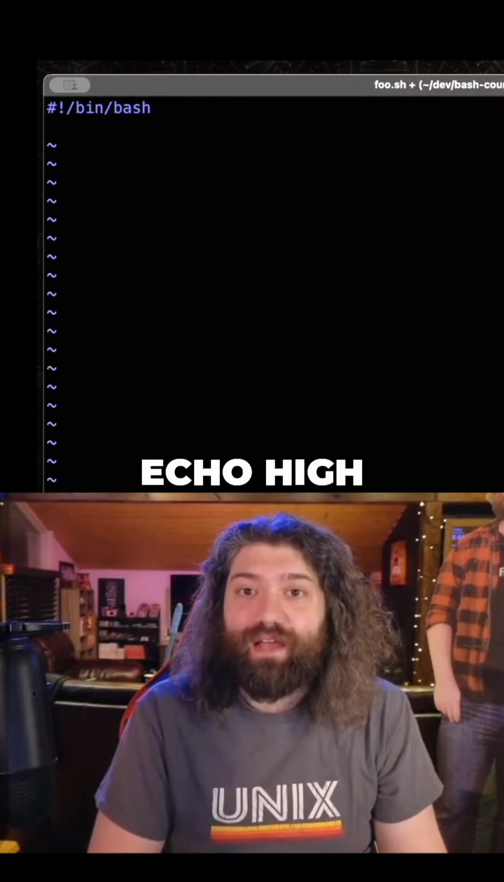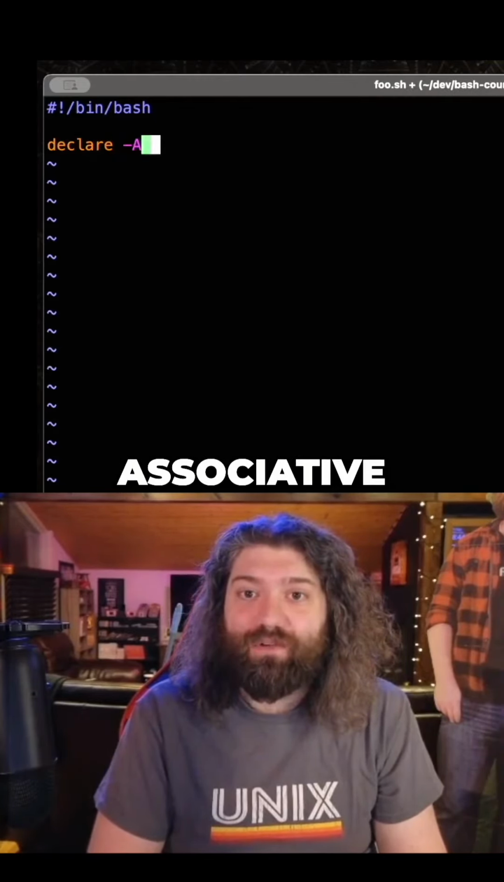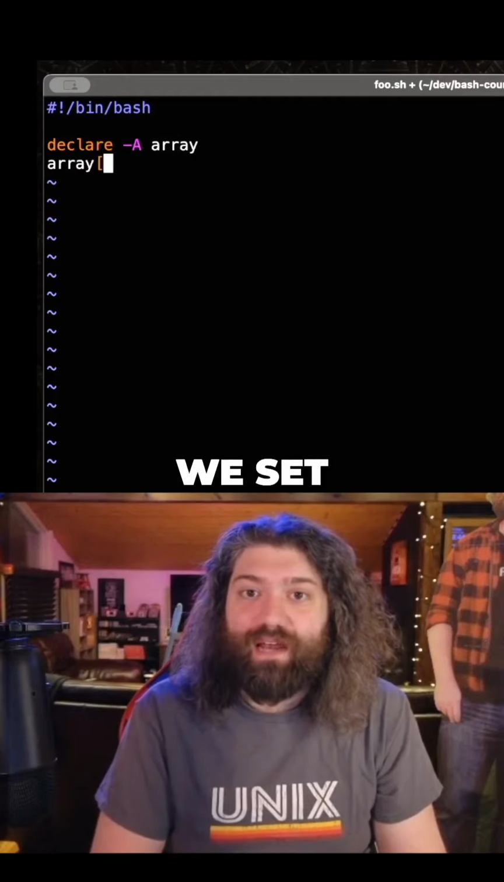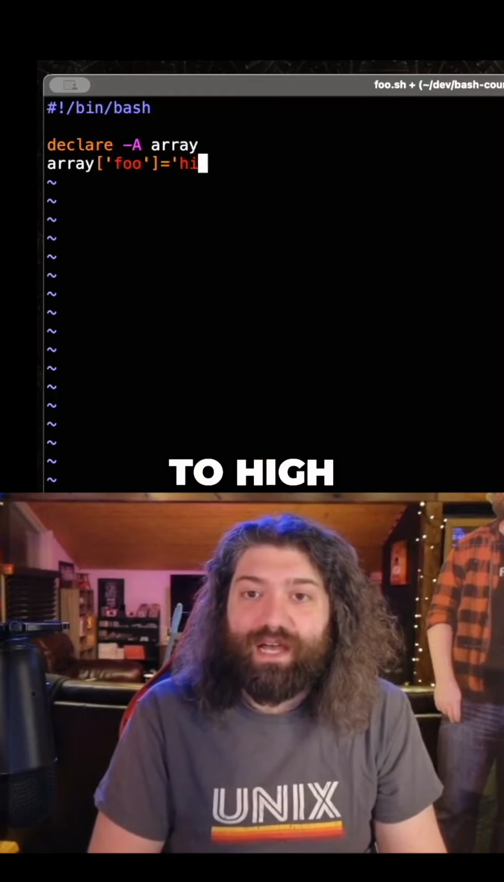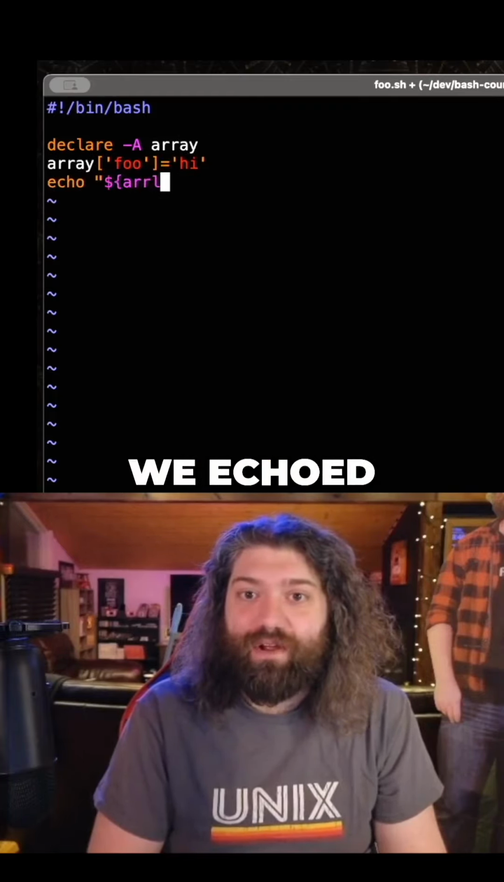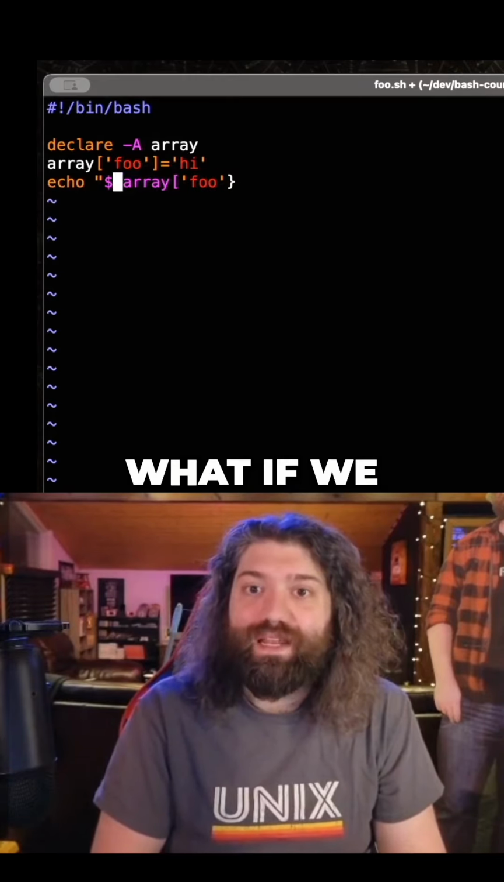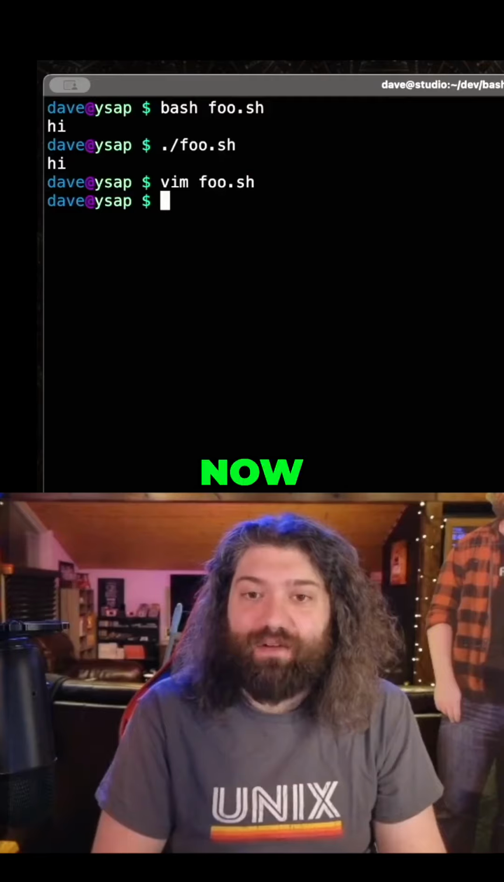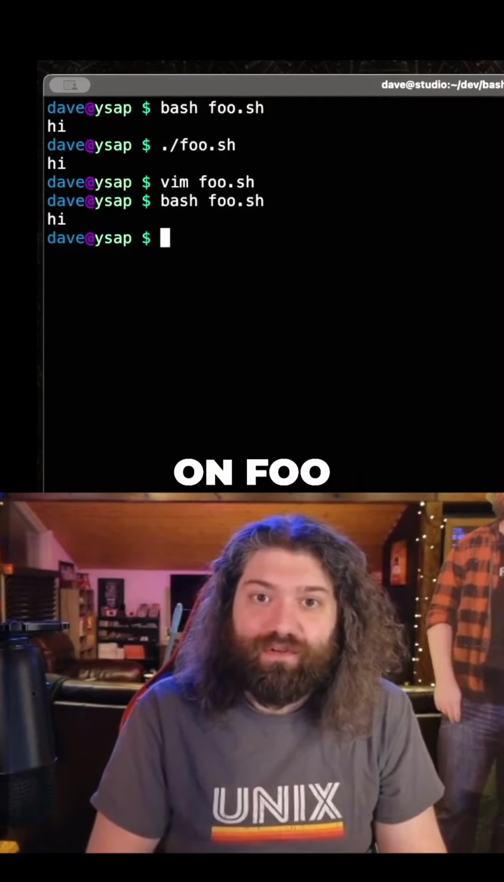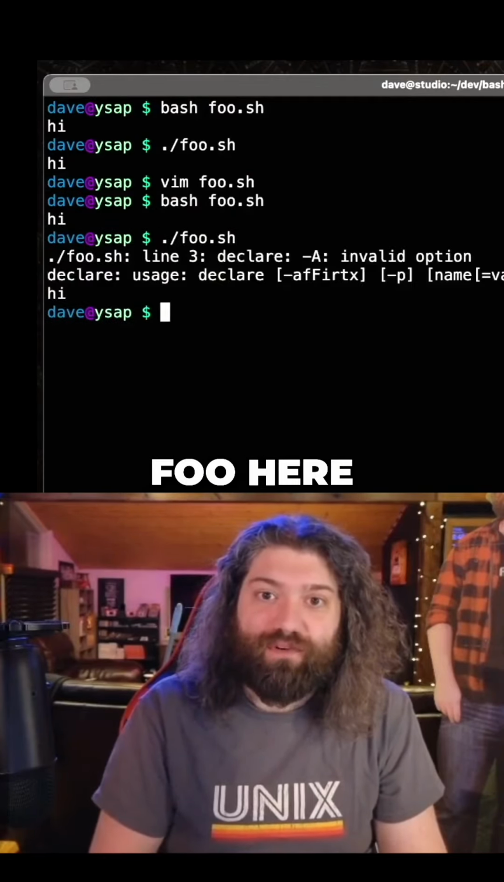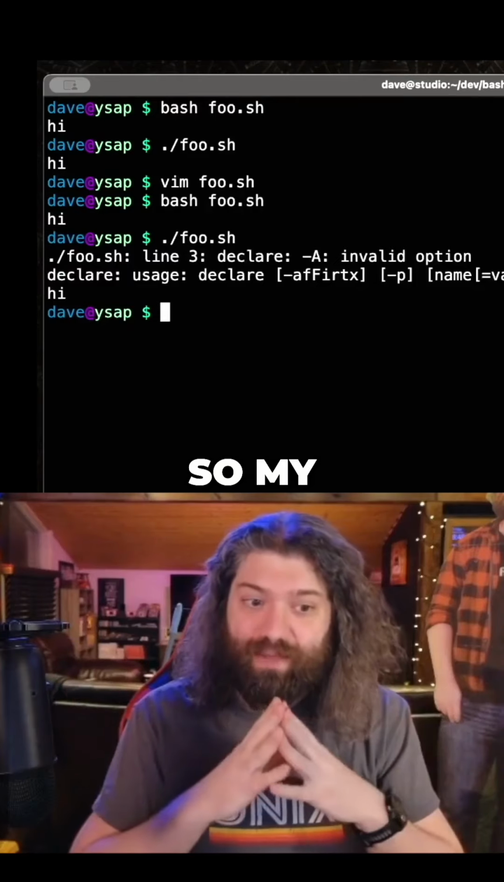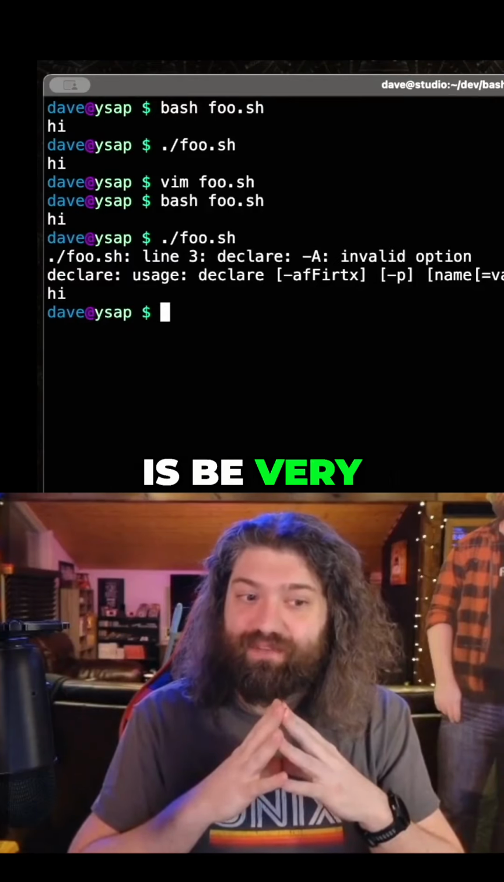What if instead of echo hi, we declared an associative array called array. We set array foo to hi, and then we echoed array at spot foo. What if we did this? What happens now? If we run bash on foo, we get hi, but if we run foo here, so my whole point is be very careful with this.